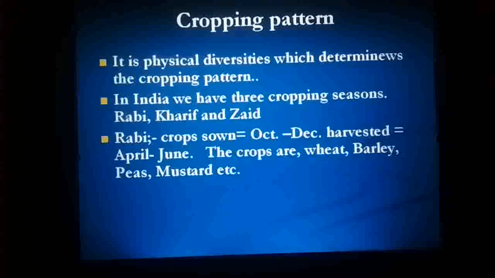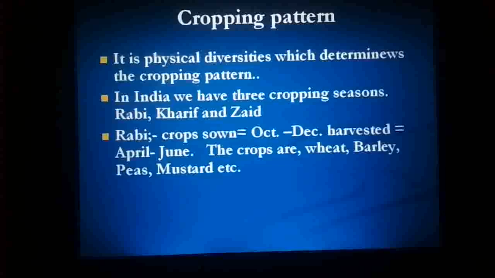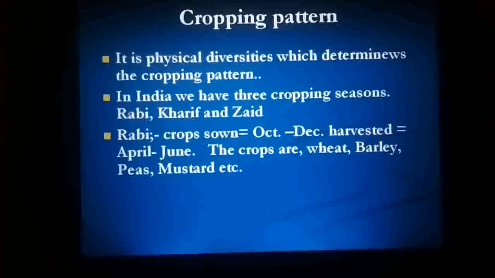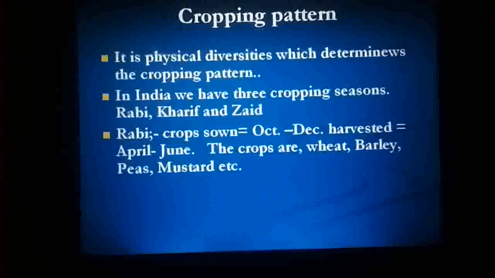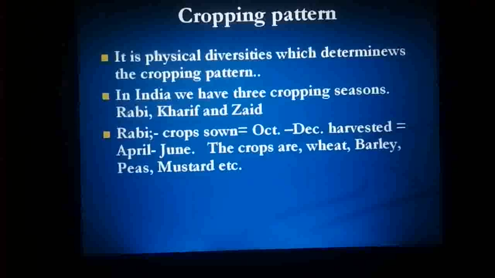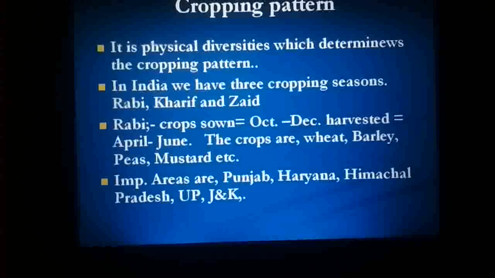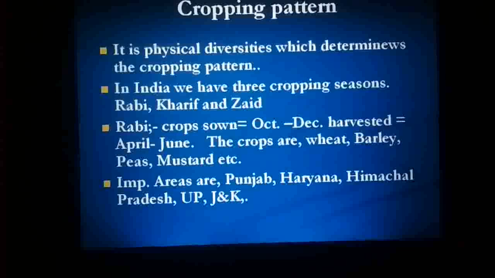As far as the Rabi season is concerned, the crops we grow in this season include wheat, barley, peas, mustard. So far as the sowing season is concerned, it is from October to December, and the harvesting time of the Rabi crops in India is from April to June. Important areas known for Rabi crops in India include Punjab, Haryana, Himachal Pradesh, Uttar Pradesh, and the Union Territory of Jammu and Kashmir.